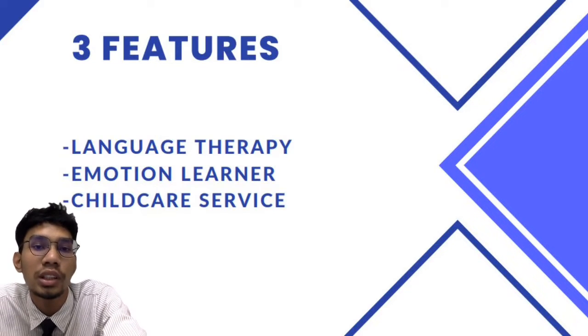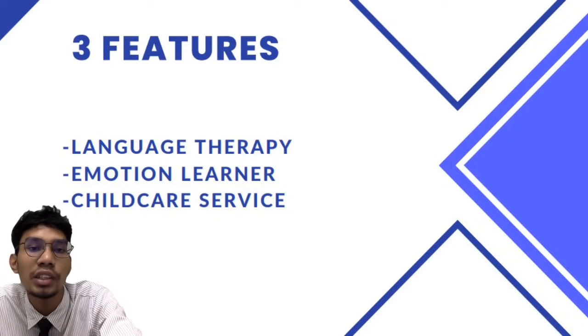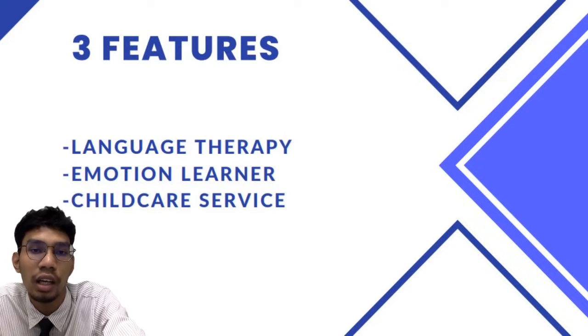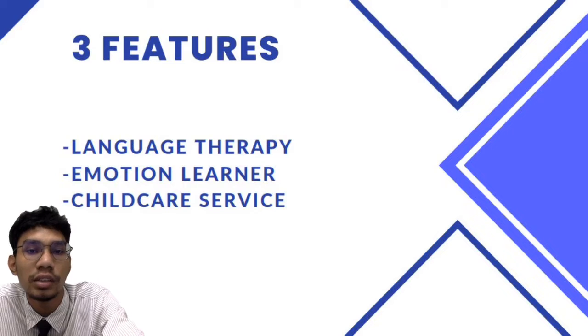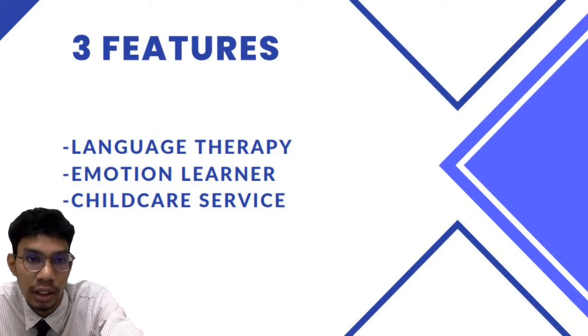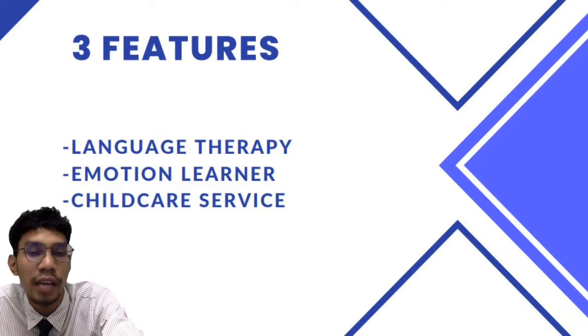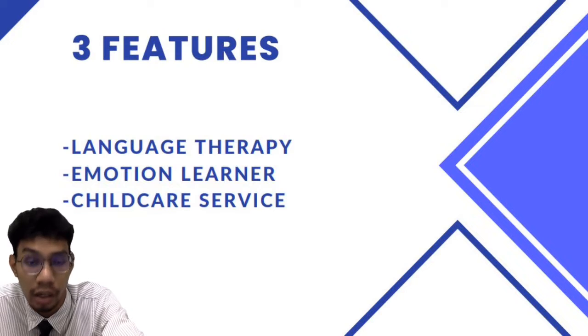Lastly, the final feature is called childcare. This feature works like Grab, but instead of ordering food, parents can use it to order registered and professional childcare. Most parents find themselves struggling to care for their child, perform well at a job or even multiple jobs, and manage the home, being a multitasker. This leaves them with little or no time for themselves, or it could mean limited or no socializing, rest, exercise, hobbies, and interests. So with this feature, parents can focus more on themselves instead of stressing about their child's condition when they are not at home.